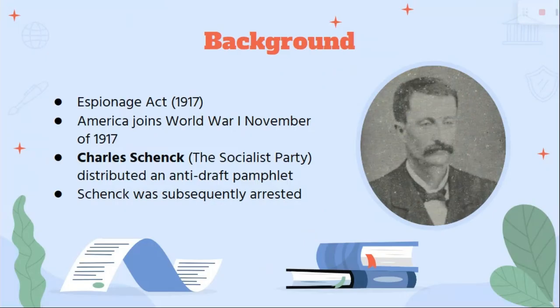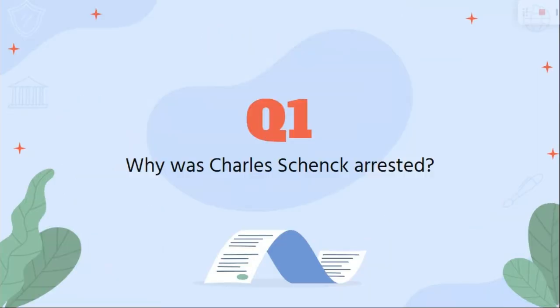In 1917, after the United States joined World War I, Congress passed the Espionage Act to stop actions that could harm the war effort. That same year, Charles Schenck, a leader in the Socialist Party, handed out pamphlets urging people to resist the military draft. He argued that it was unfair and violated individual rights. He was later arrested for encouraging draft resistance, leading to the Supreme Court.